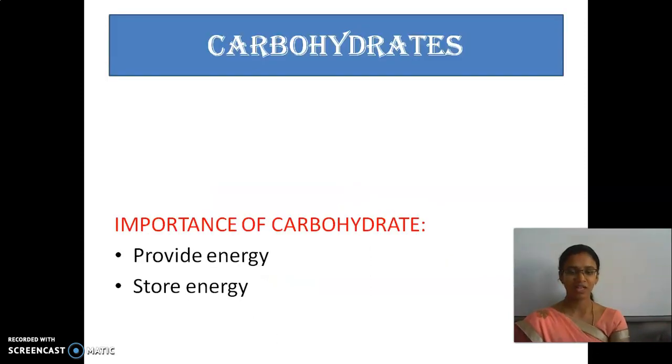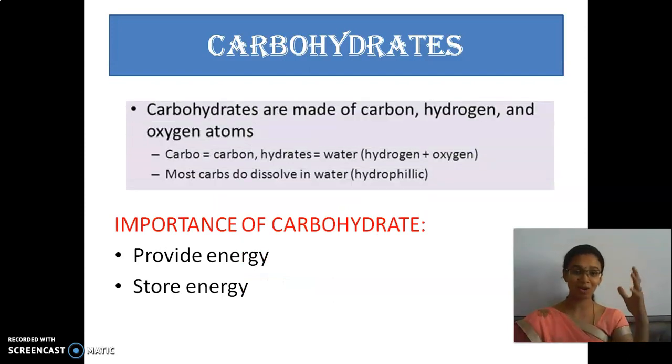Okay. So carbohydrates. What is meant by carbohydrates? I said you already, carbohydrate has carbon, hydrogen and oxygen. So carbohydrate has three substances. What are they? They are carbon, hydrogen and then oxygen. So what is the use of this carbohydrate? It is important to give energy. Carbohydrate provides us energy to do work and it also helps in storing energy.